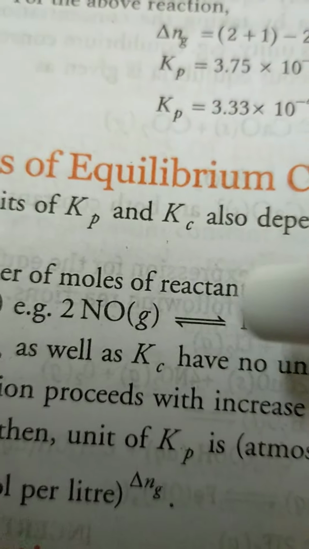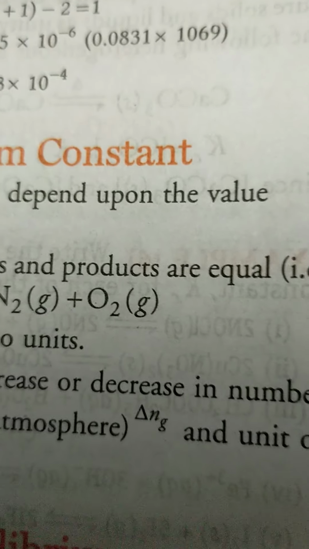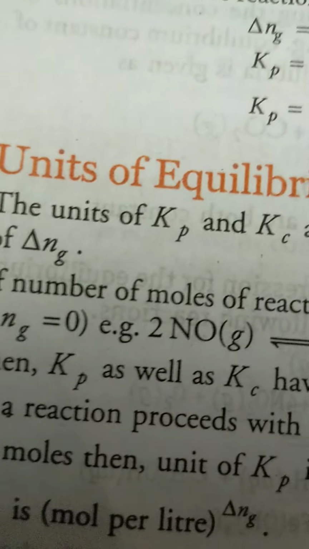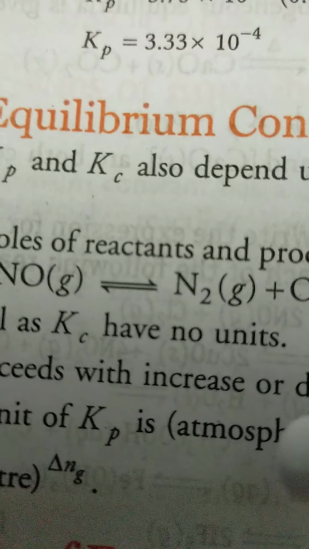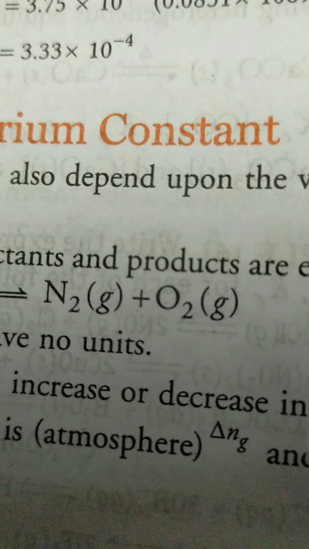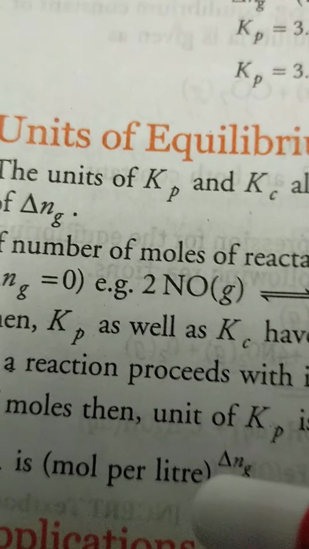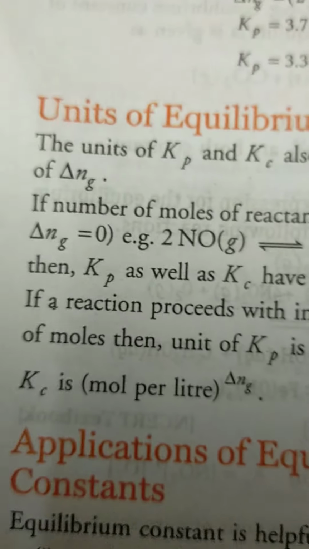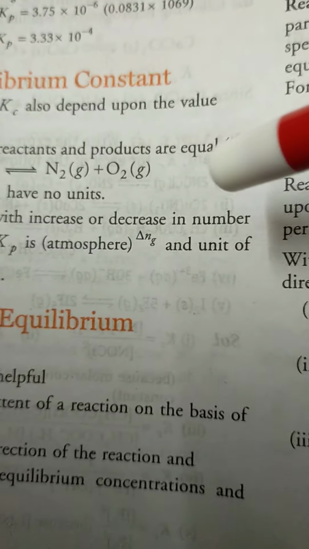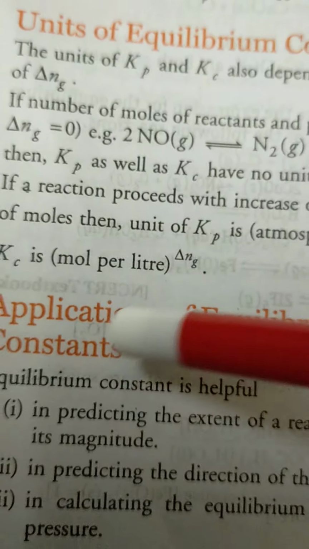So if the reaction proceeds with increasing or decreasing number of moles, then the unit of Kp is atmosphere^Δng, and the unit of Kc is (mole per liter)^Δng.